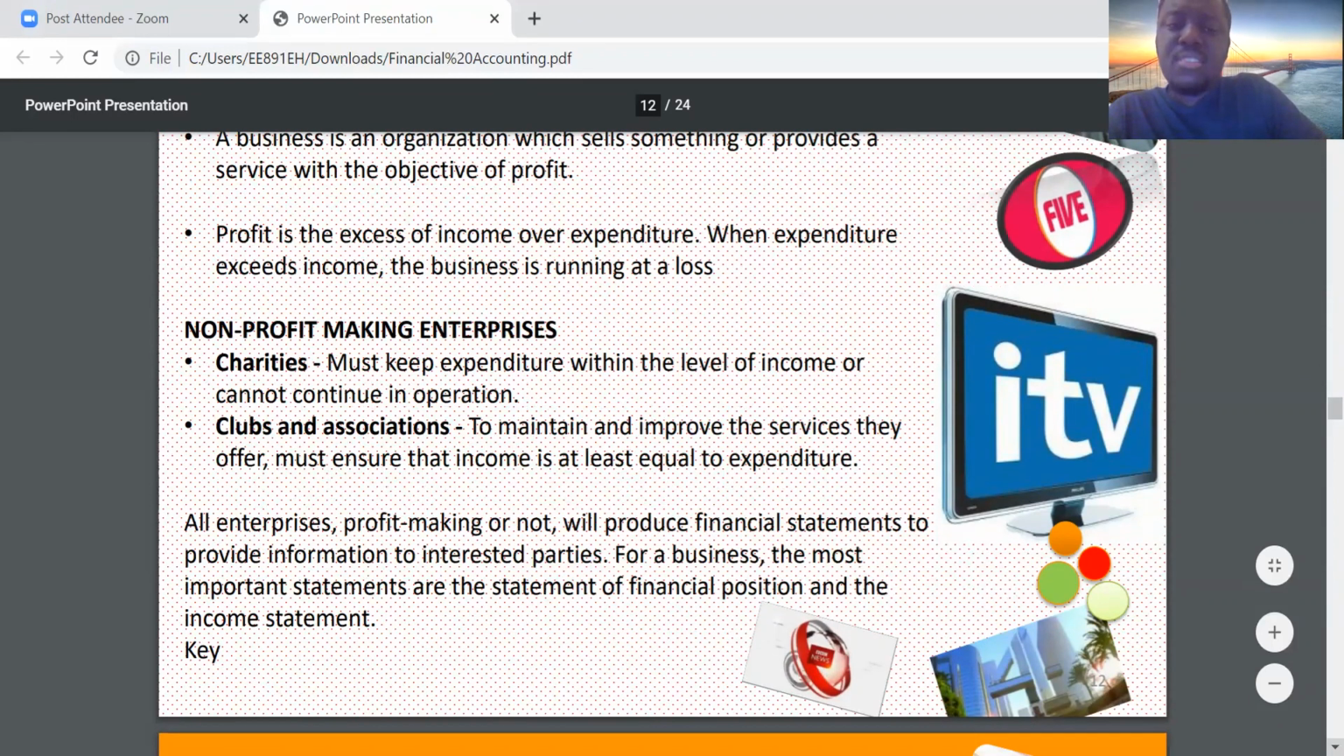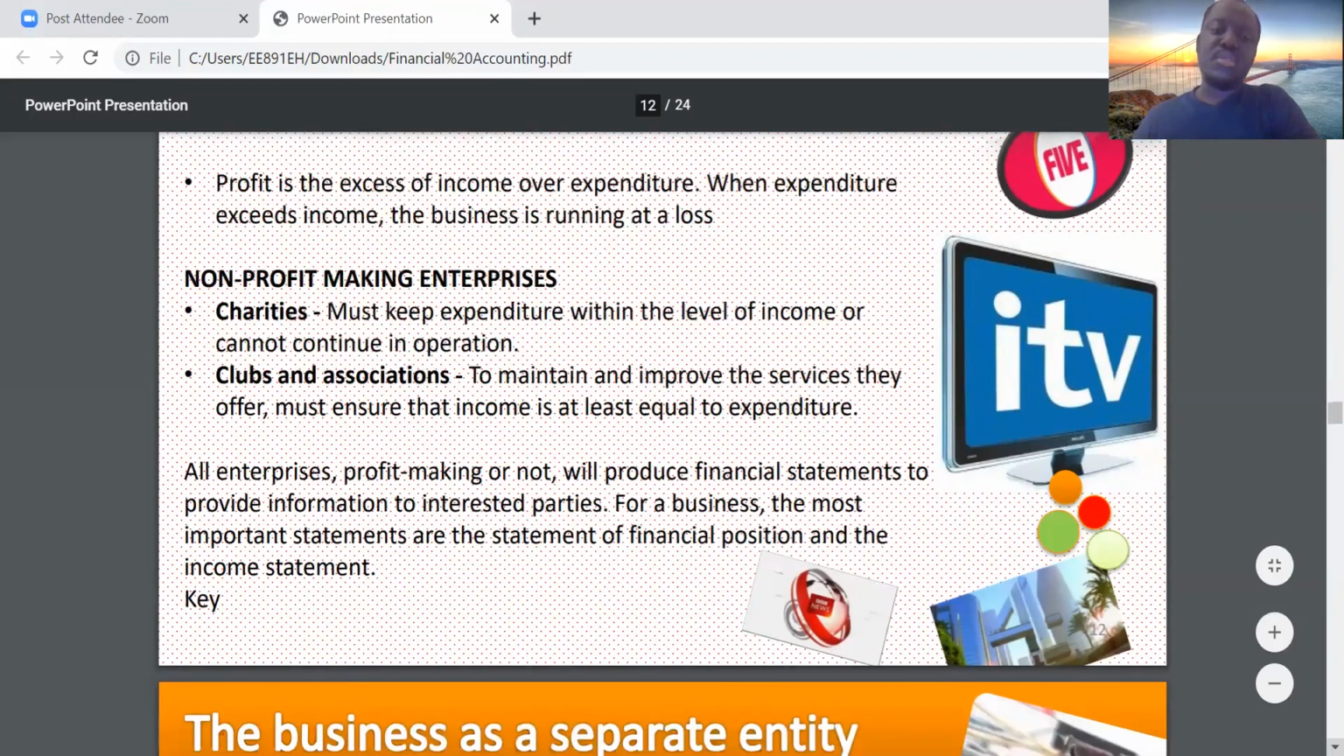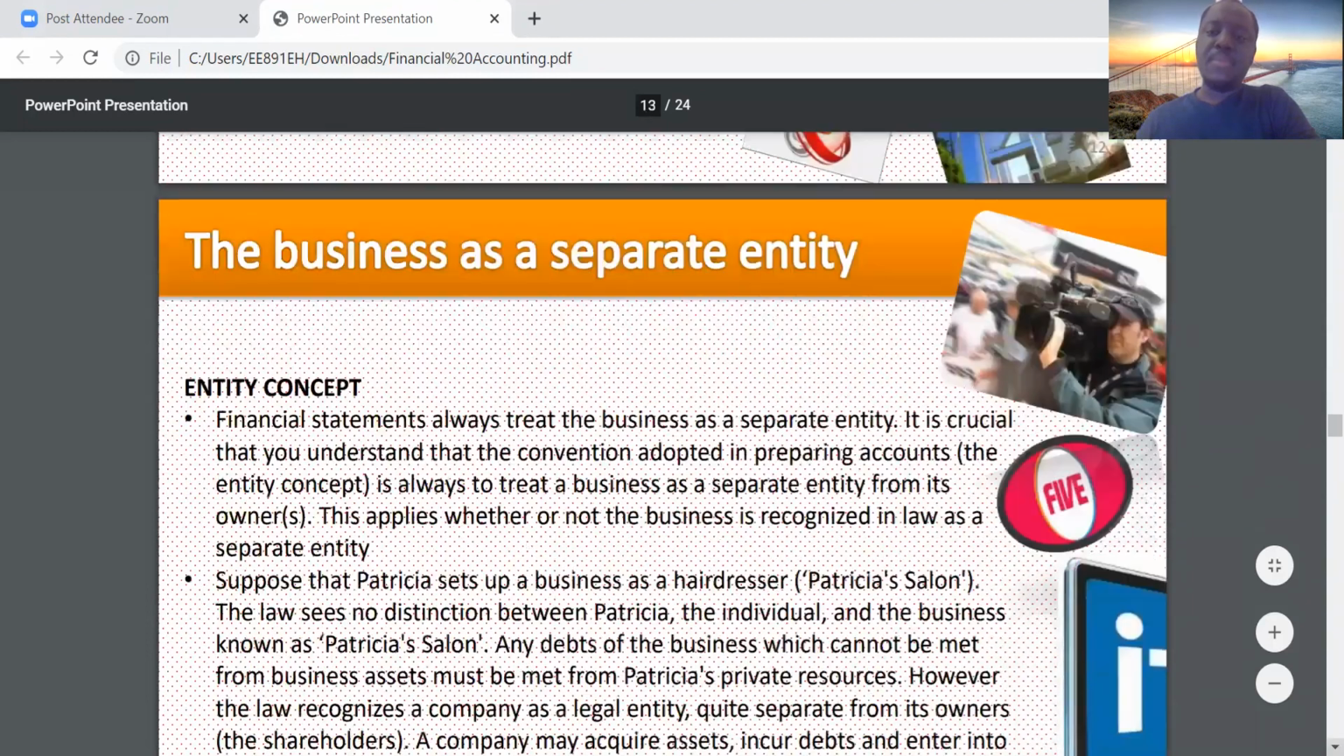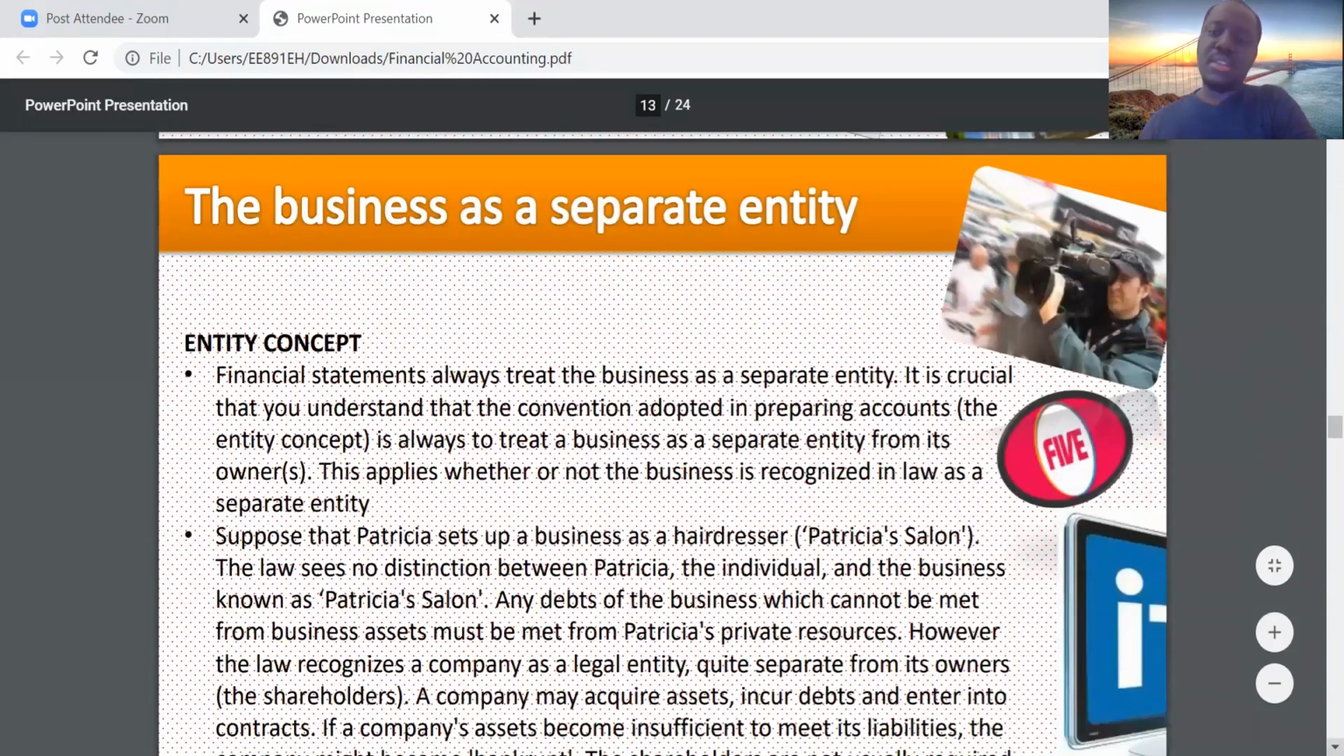All enterprises, profit-making or not, will produce financial statements to provide information to interested parties. For a business, the most important statements are the statements of financial position and the income statements. So I just wanted to touch on this a little bit, and then you kind of understand where I'm coming from.